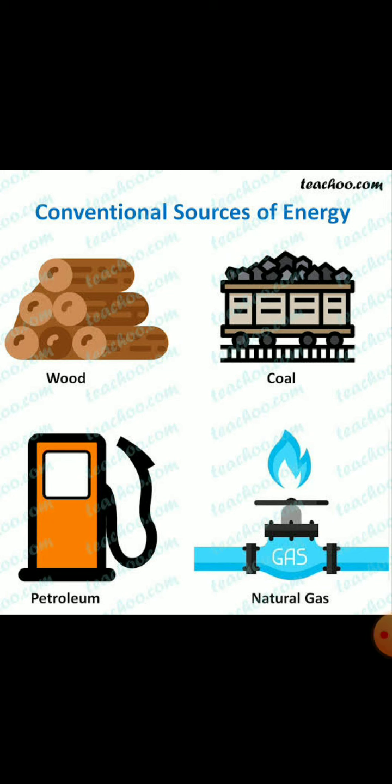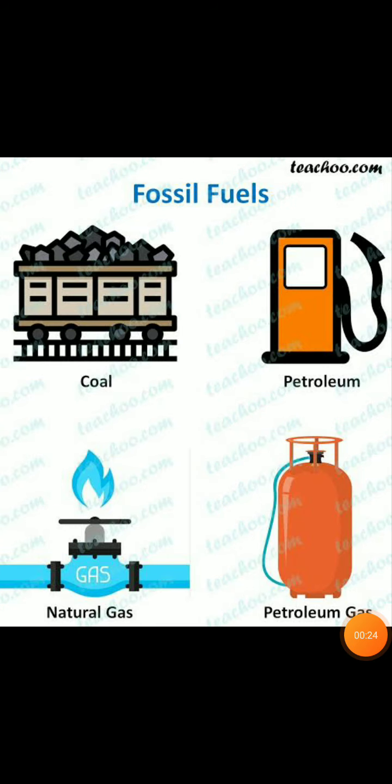We have discussed conventional sources of energy. The sources of energy which have been used for a long time are called conventional sources of energy. There we talked about fossil fuels. The fossil fuels are made by decomposition of dead plants and animals.